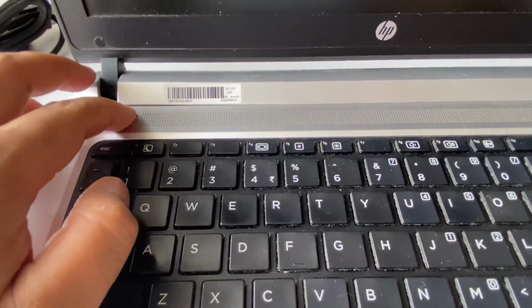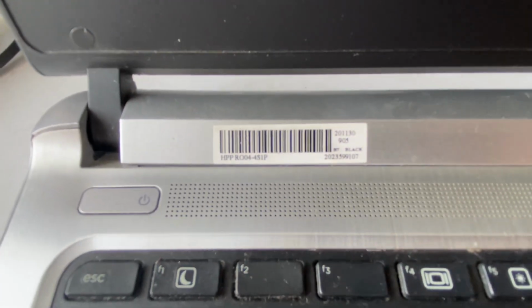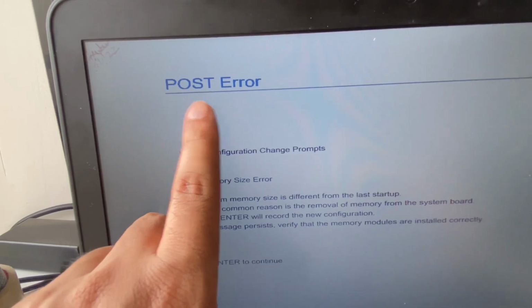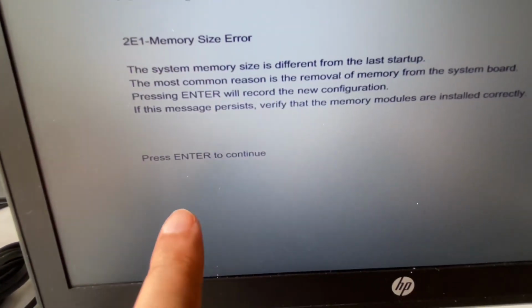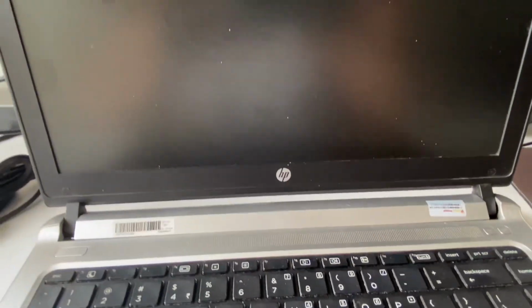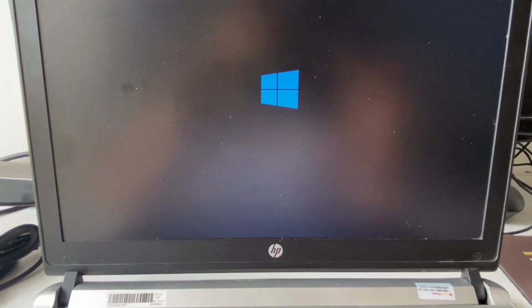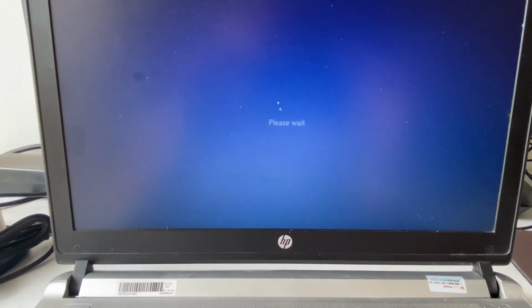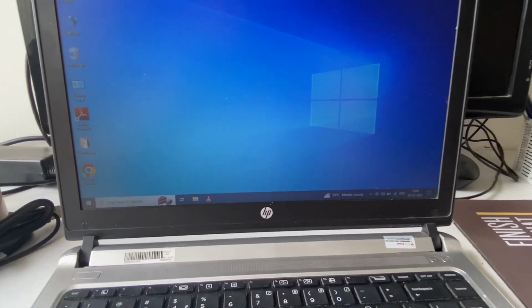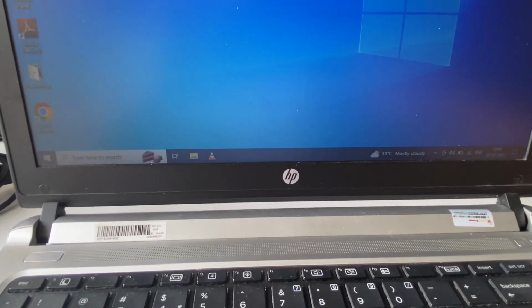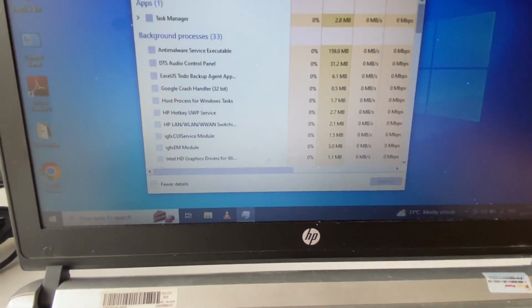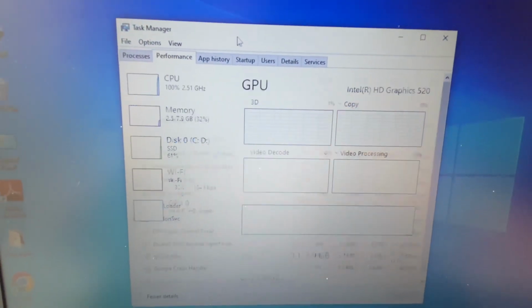Now turn it on. If you see this kind of post error, don't worry, simply press enter. Now check your laptop configuration again. Right click on the taskbar, then click on task manager. Now click on this performance tab.